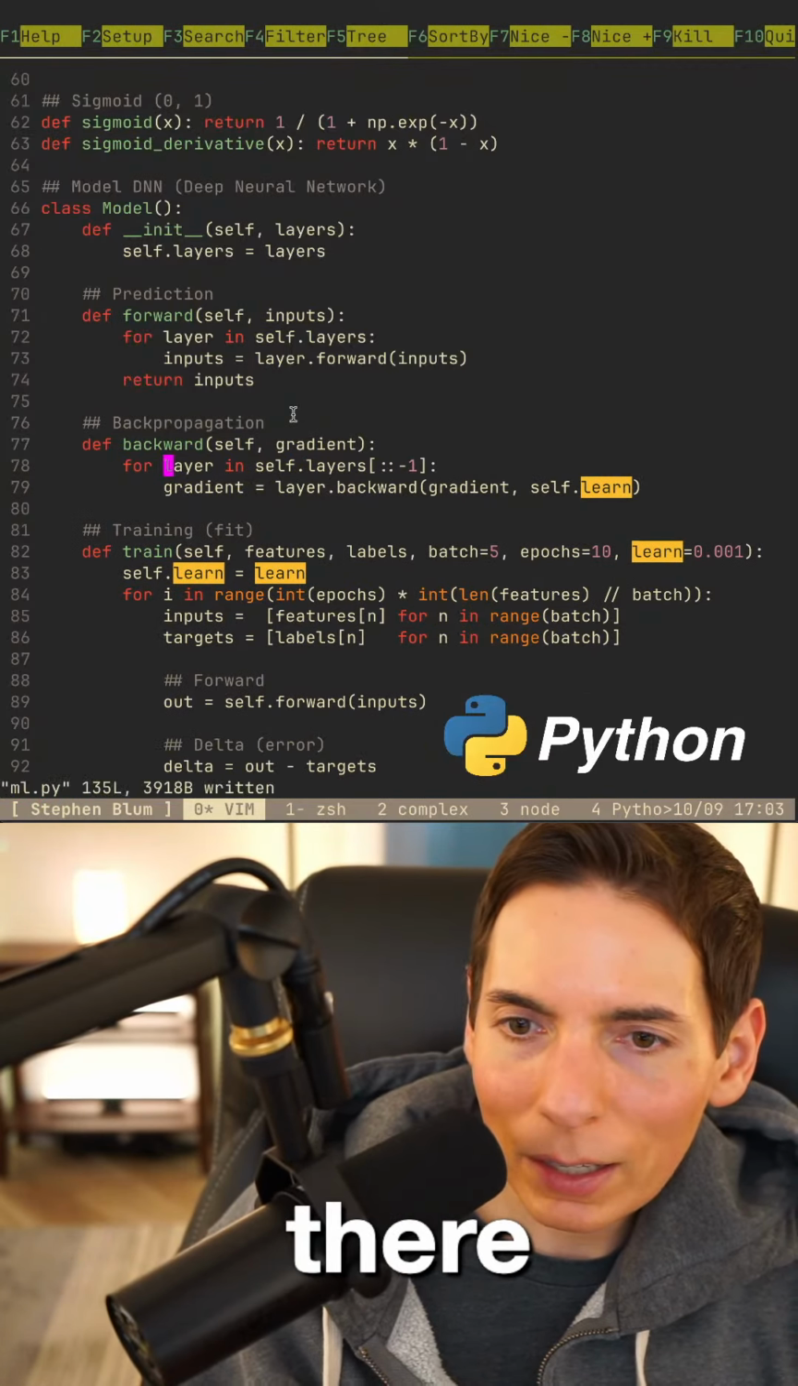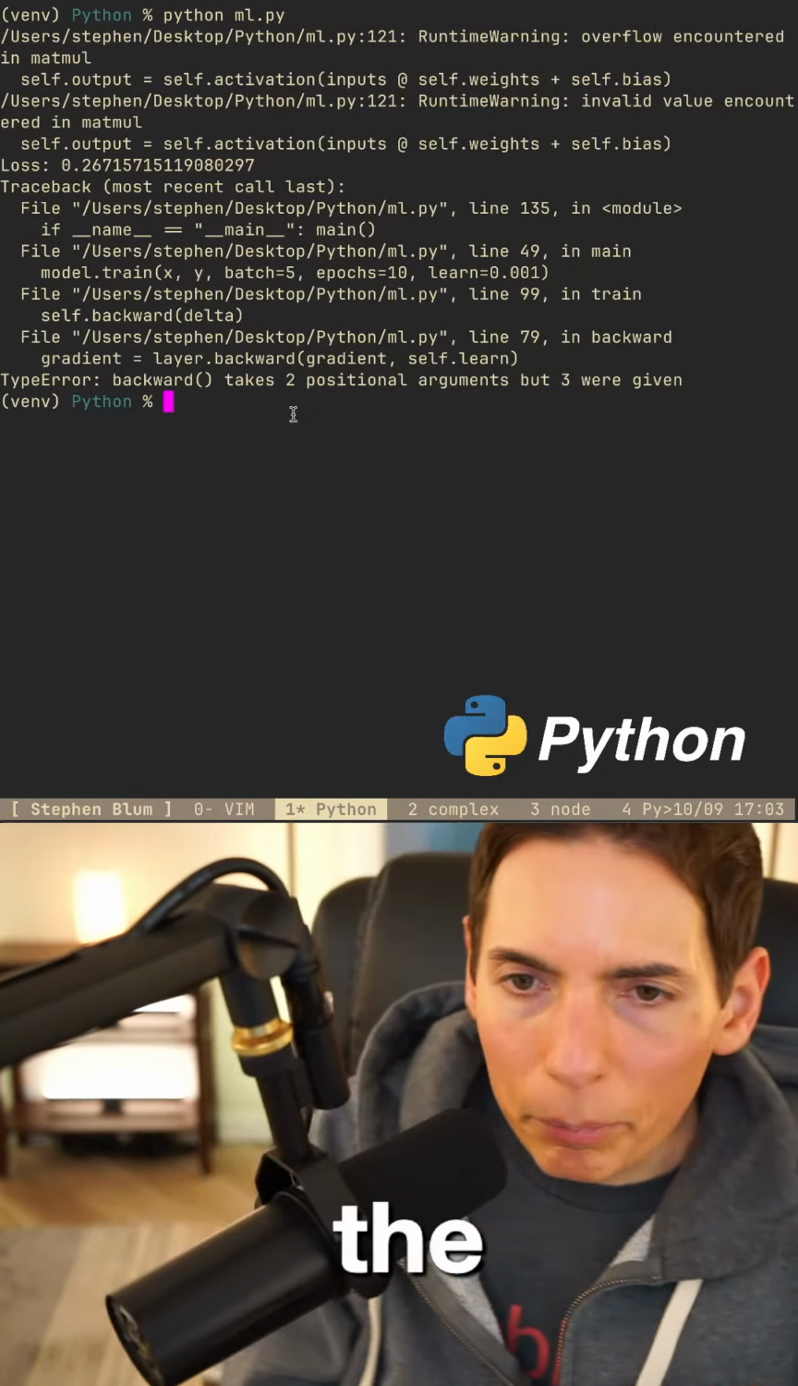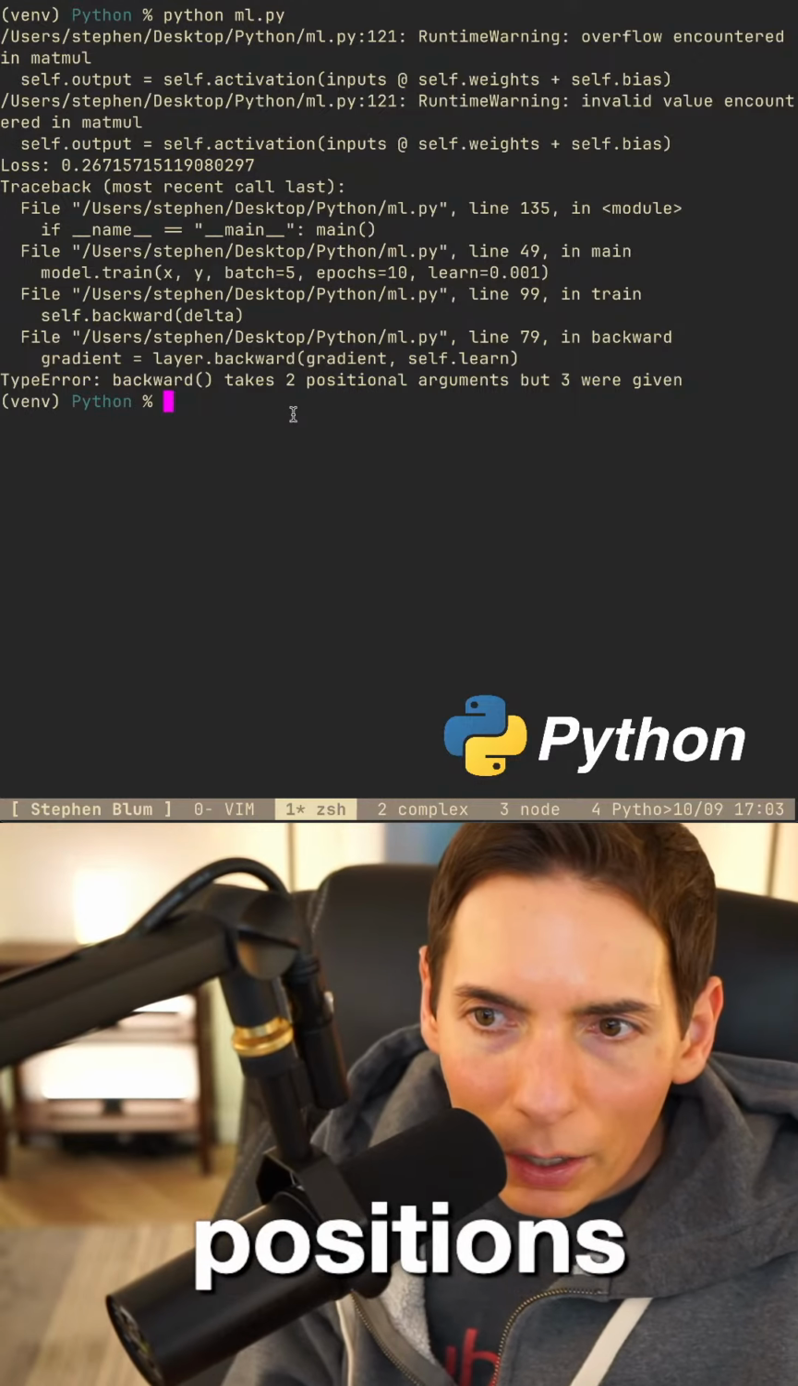Let's get rid of this. We don't need that anymore. Okay. Let's see if it works. All right, so we solved that. Okay, backward takes 2 positionals, but 3 were given.